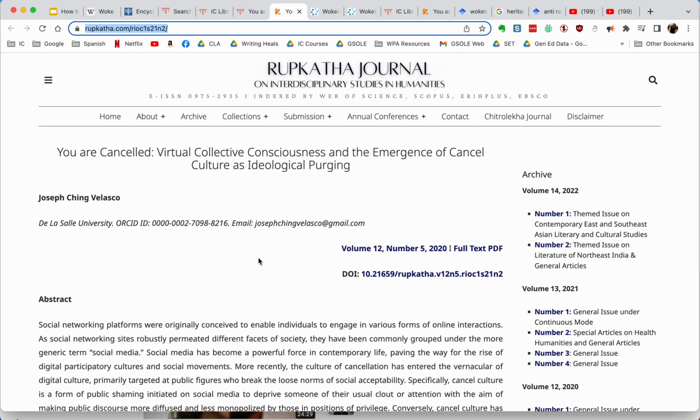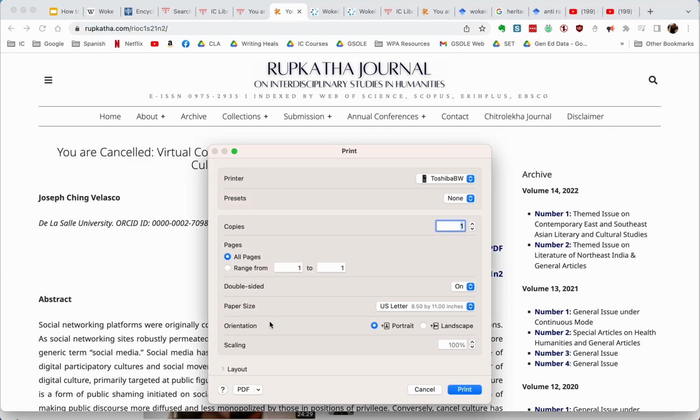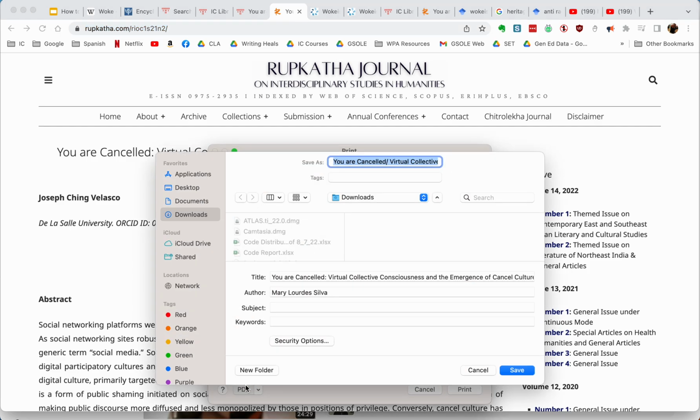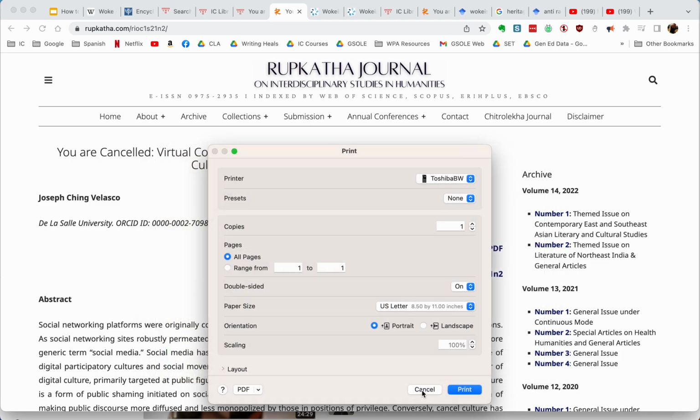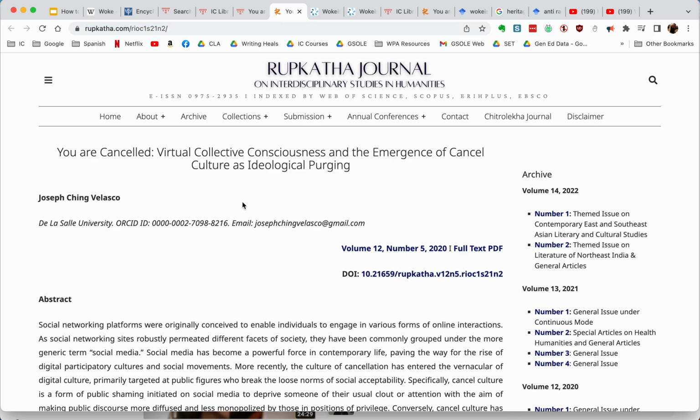And then another option is to print it yourself by going to Command P or Control P. And then once I pull that up, you look for the PDF button and then you download it as a PDF. Again, you want to make sure that you have access to all the information that you are researching.